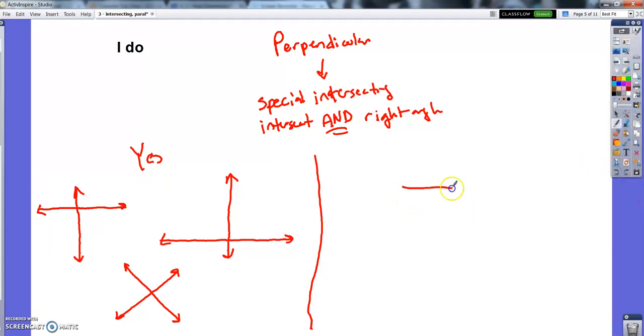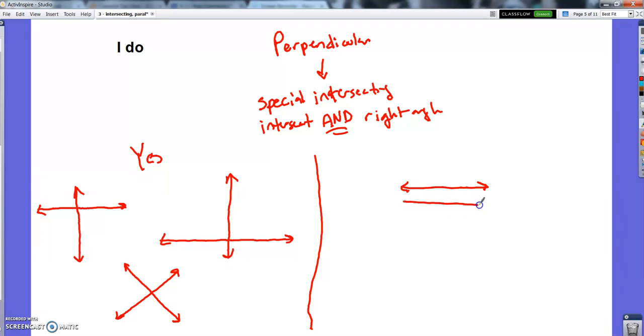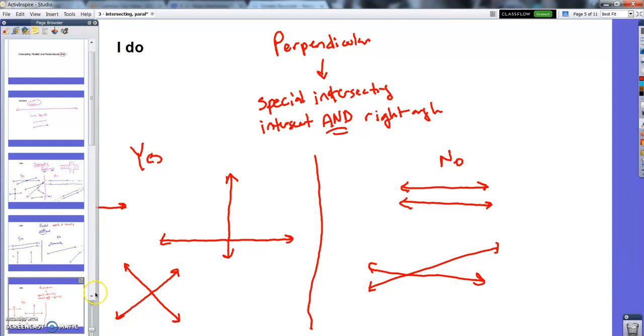Things that are not perpendicular are parallel lines. Those are not perpendicular. Neither are lines that intersect but don't make a right angle. Those are not either. So these are intersecting but not perpendicular. These are intersecting and perpendicular. Okay.